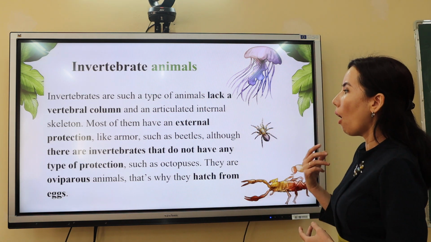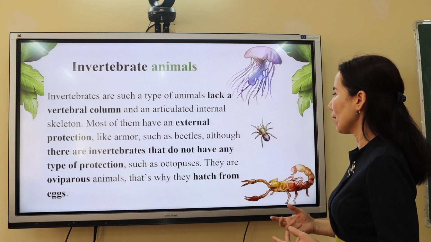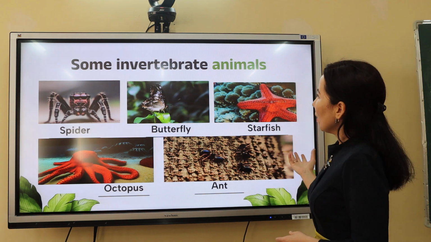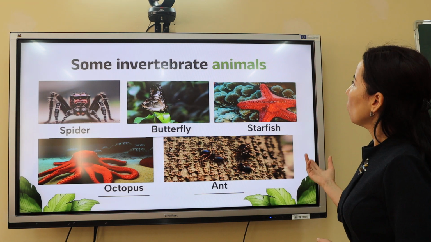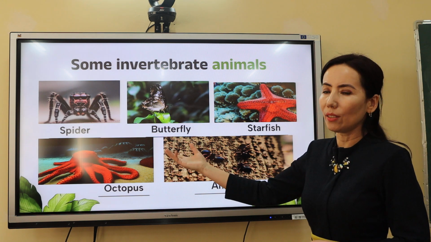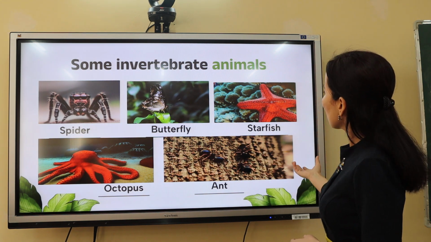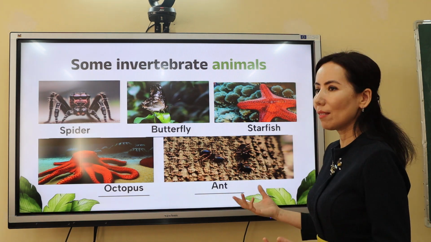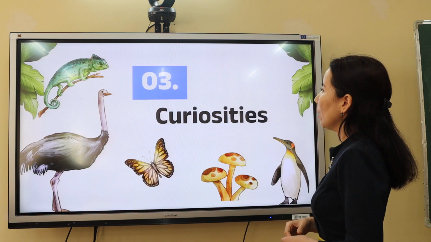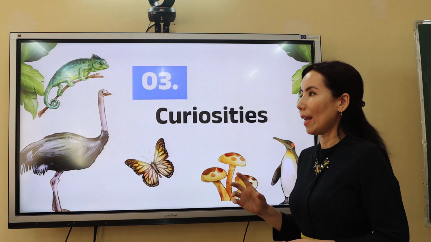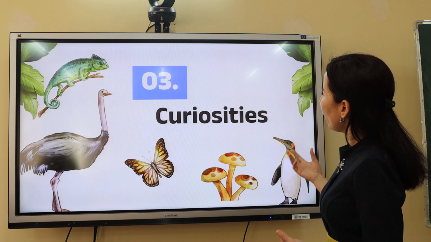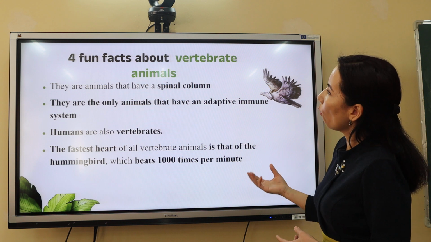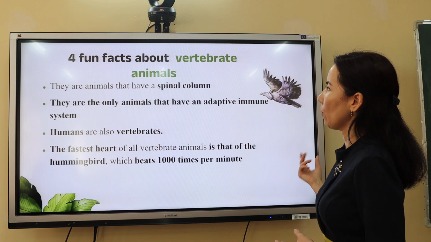So they are all oviparous animals, that's why they hatch from eggs. So, you can see here some invertebrate animals. They are spider, butterfly, starfish, octopus, and ant. They haven't a spinal column. So, the third part of our lesson is curiosities. So, let's look through 4 fun facts about vertebrate animals.